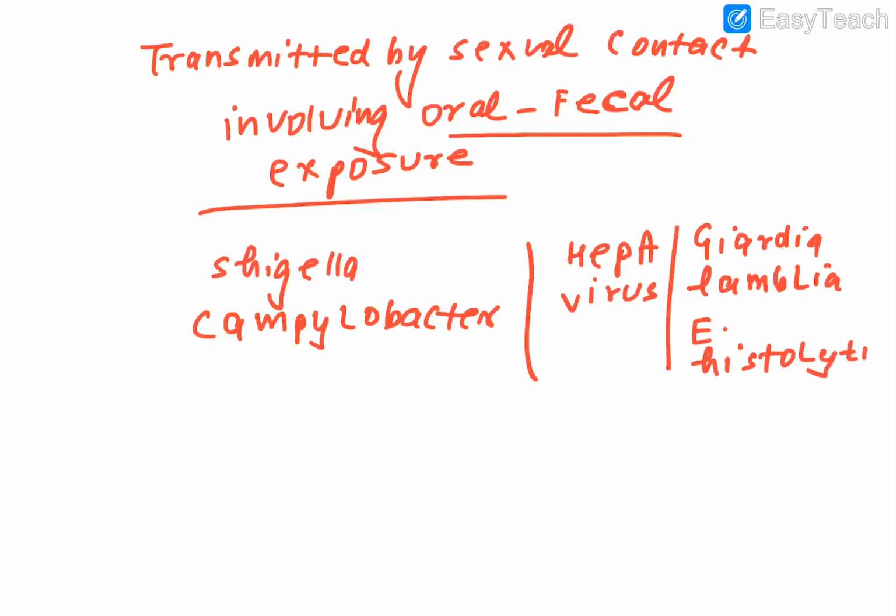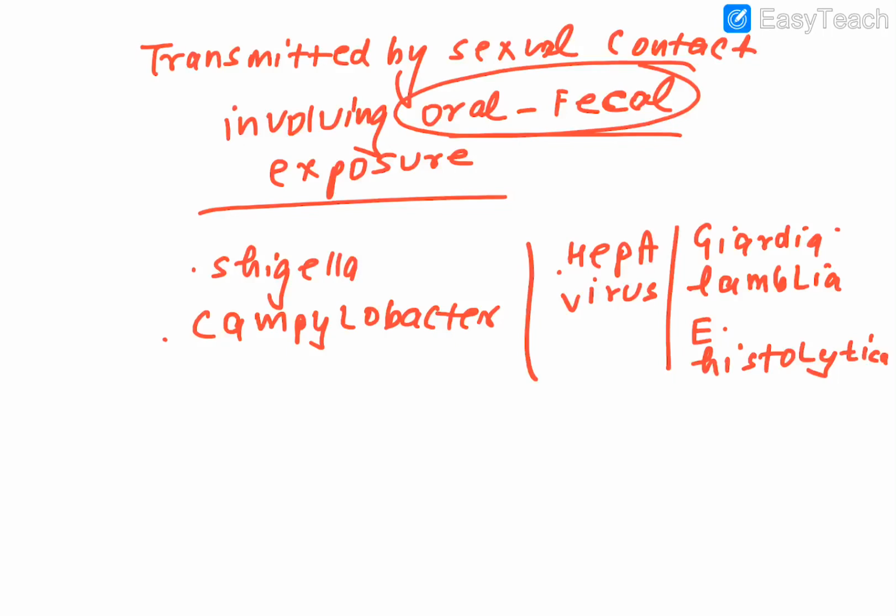Sometimes we are surprised how Giardia lamblia and Entamoeba histolytica can be transmitted by sexual contact. But remember, this is the route: oral-fecal exposure happens, mainly in gays, and because of sex between men, this sexual transmission of organisms like Shigella, Campylobacter, hepatitis A, Giardia lamblia and Entamoeba histolytica can happen.